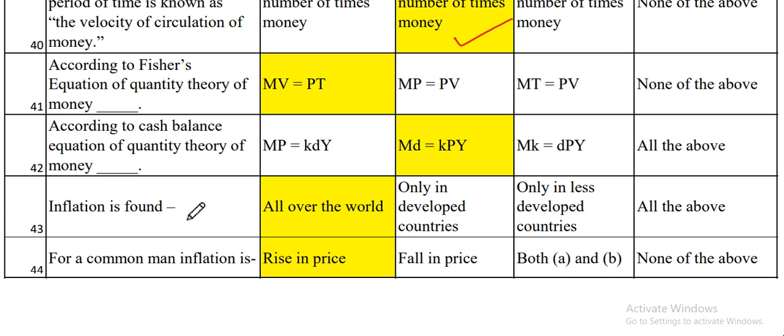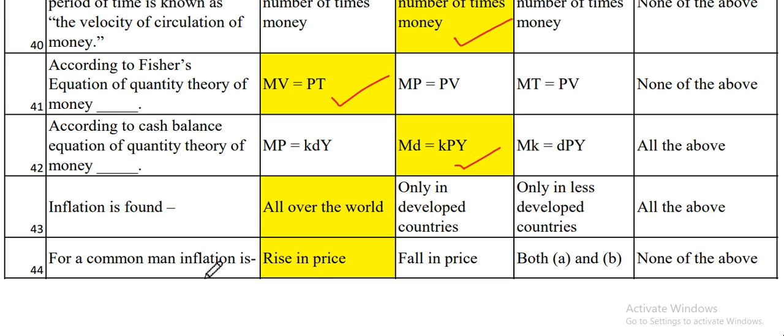Next one is, according to Fisher's equation, the quantity theory of money means MV is equal to PT. Now the next one is, according to the cash balance equation of the quantity theory of money, that equation will be MD is equal to KPY.